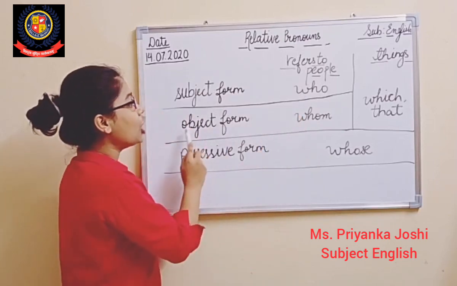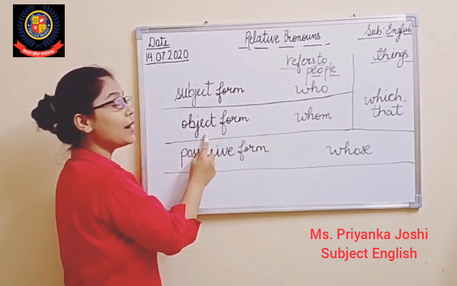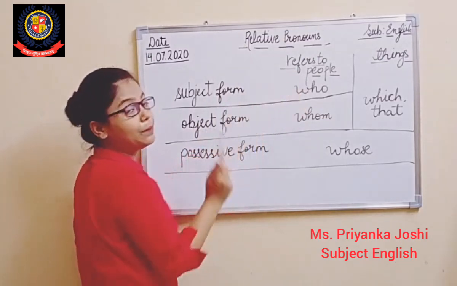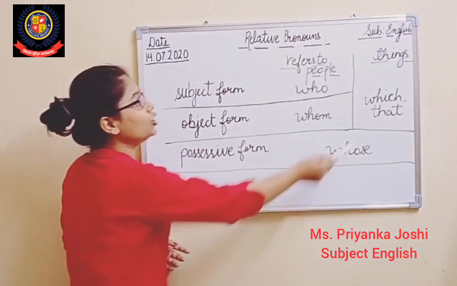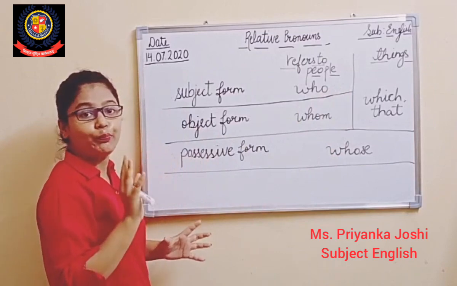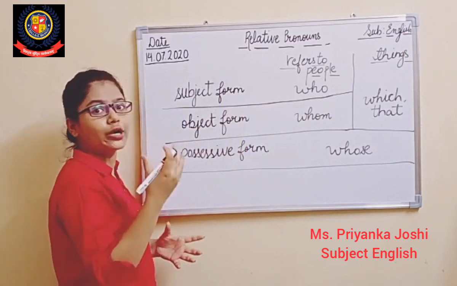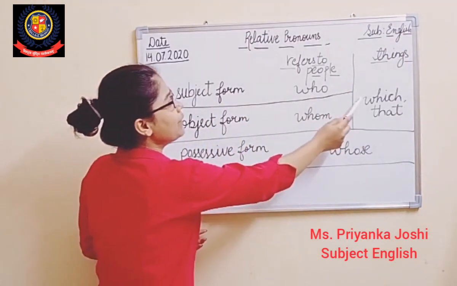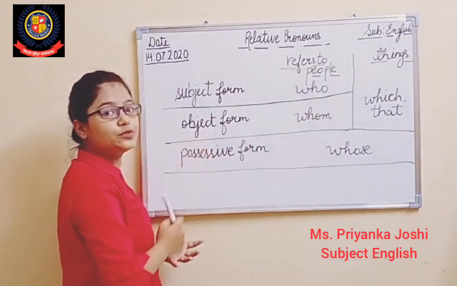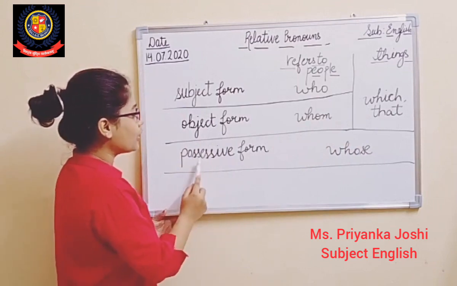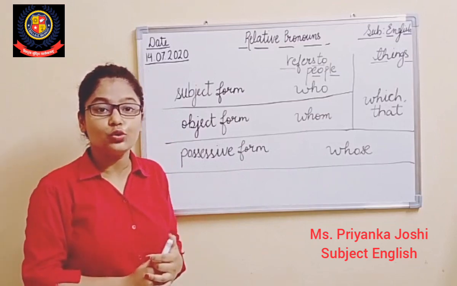And in the object form, do you understand subject, verb, object? So when we talk about the object form and we are referring to people, at that time we will make use of whom, right? Whereas if we are talking about things, not people, such as board, chair, marker, spectacles, at that time we will make use of which and that, both in subject form and in object form, right? And if we talk about the possessive form, at that time we will make use of whose.